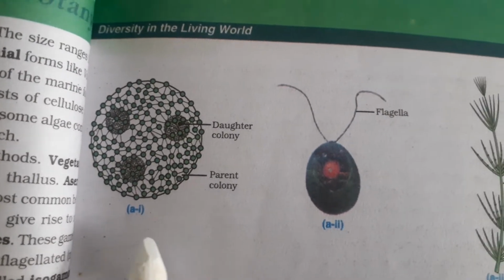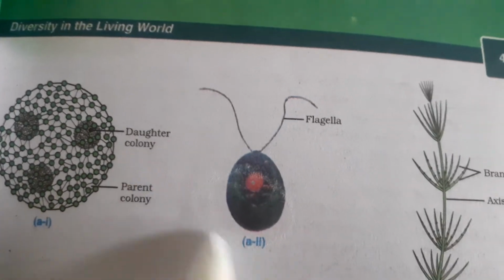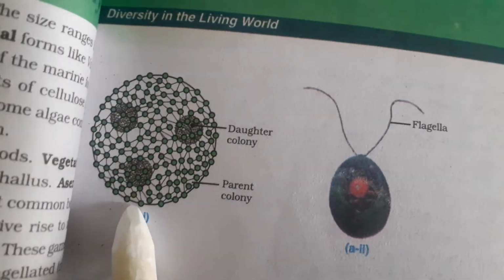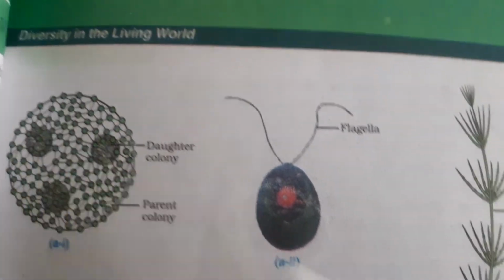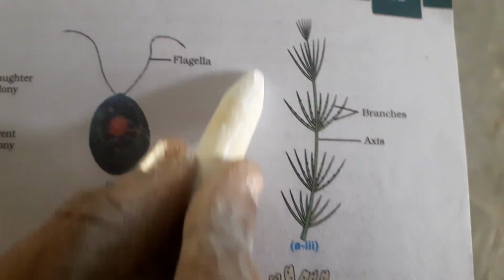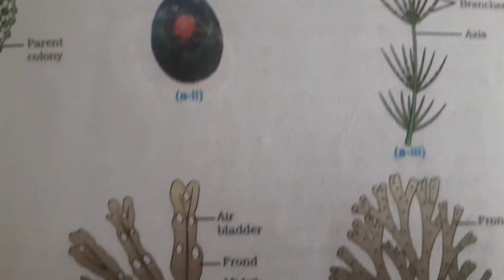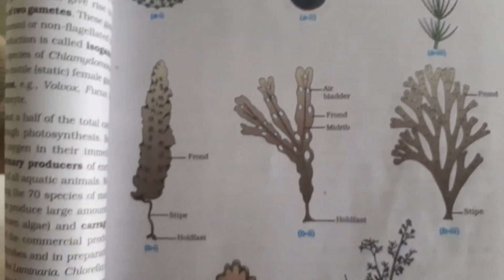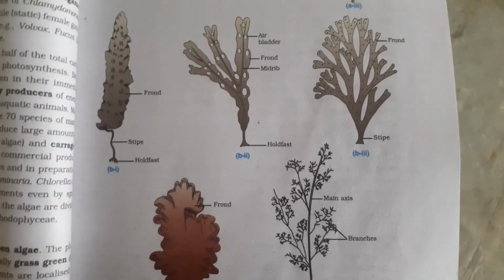So here you can also find a unicellular algae, that is one cell. And colonial form of the algae, many cells of the algae are coming together to form one structure, colony. And this is the multicellular algae, filamentous structure. So many cells are present inside this algae. And these are also the different pictures of the different kinds of algae which we will study in the next class.